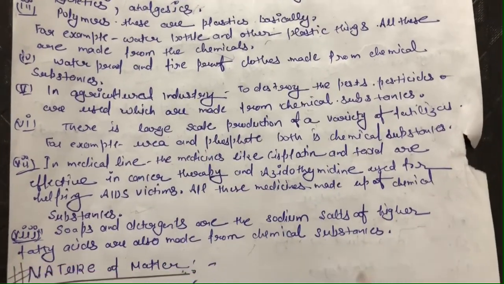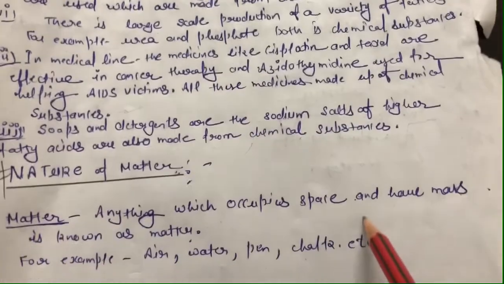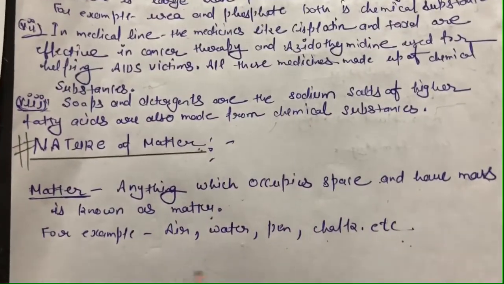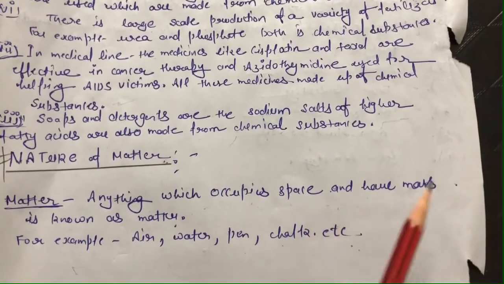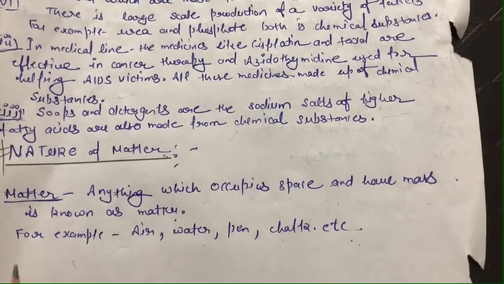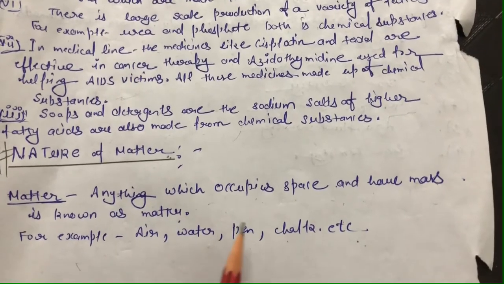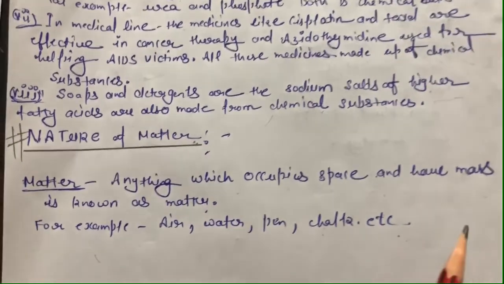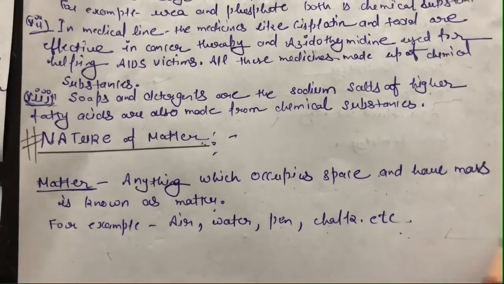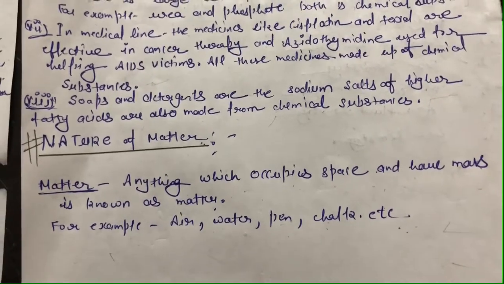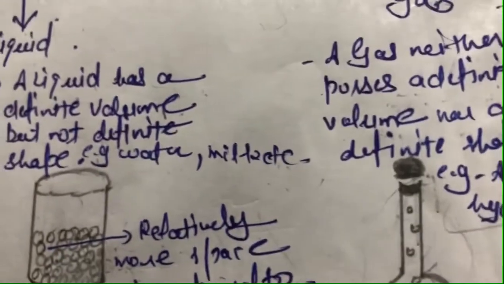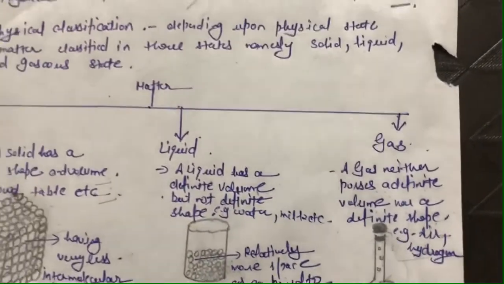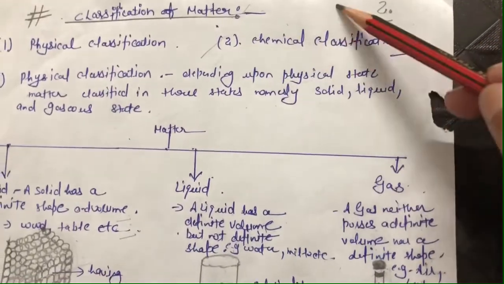Clear? So next topic, that is the nature of matter. Matter, anything which occupies space and has mass, is known as matter. For example, air, water, pen, chalk, etc. All these are examples of matter. And our next topic, that is how we can classify matter. So let's move to the next topic, that is the classification of matter.